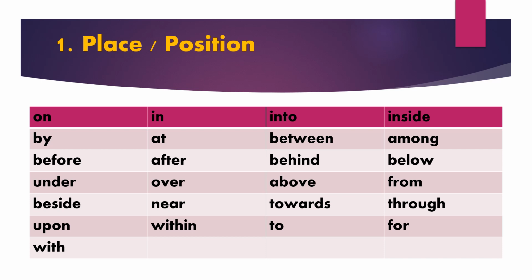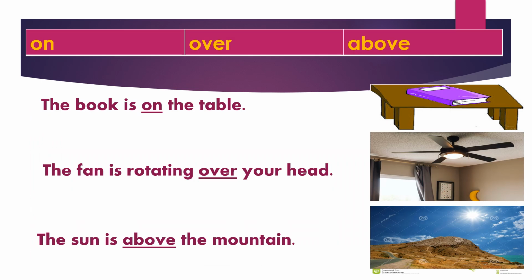The following prepositions indicate place or position. Let's see one by one. On, over, above. The book is on the table. Here, preposition on signifies contact with a surface of a thing, table.